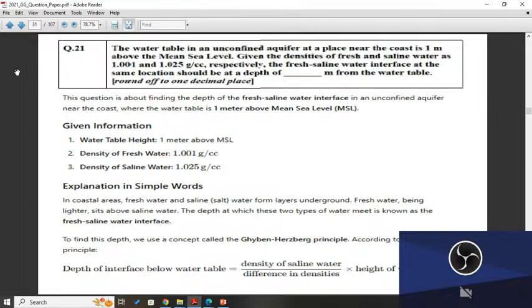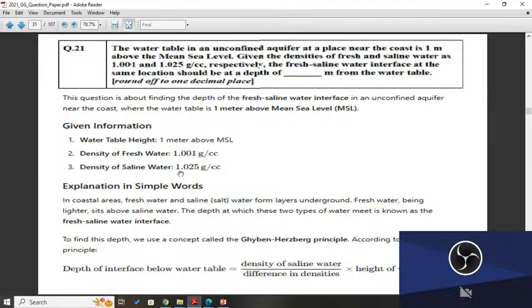This is the question. Now first we will try to understand what the question is telling. This question is about finding the depth of the fresh saline water interface in an unconfined aquifer near the coast where the water table is 1 meter above mean sea level.